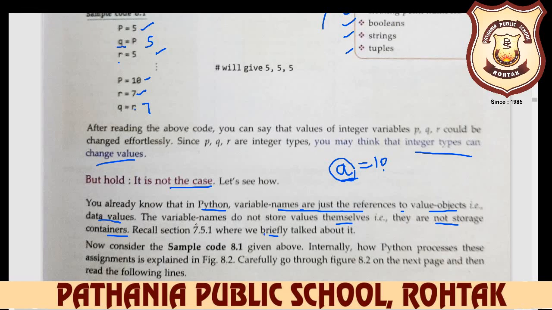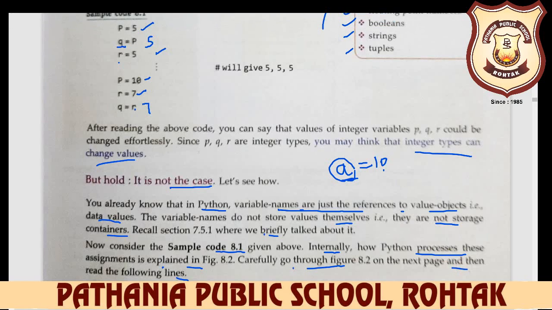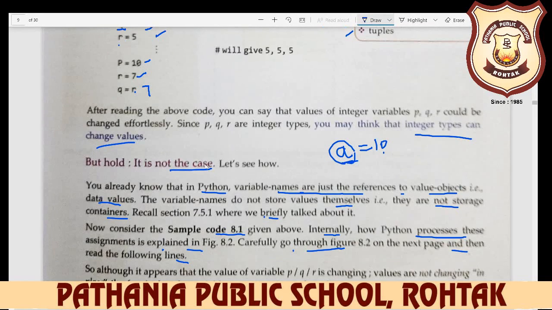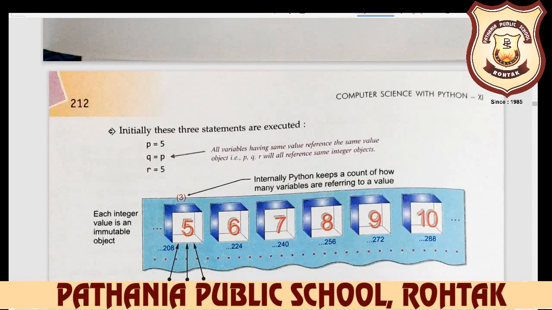Now consider the sample code, code 8.1, given above, internally. Internally means your ID, what is your ID, what is the type, and so on. We discuss this later on the next page. How Python processes these assignments is explained in figure 8.2. Carefully go through figure 8.2 on the next page and then read the following lines. Okay, so first we read 8.2 here.